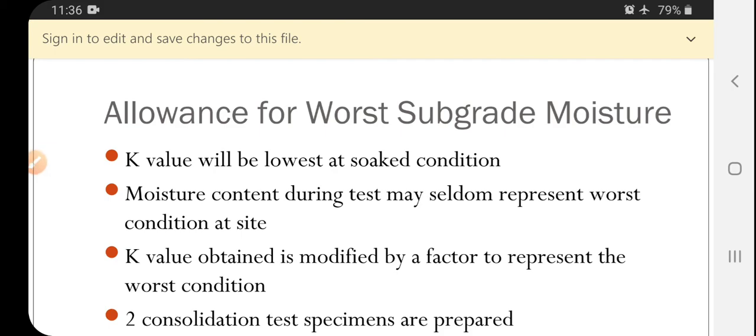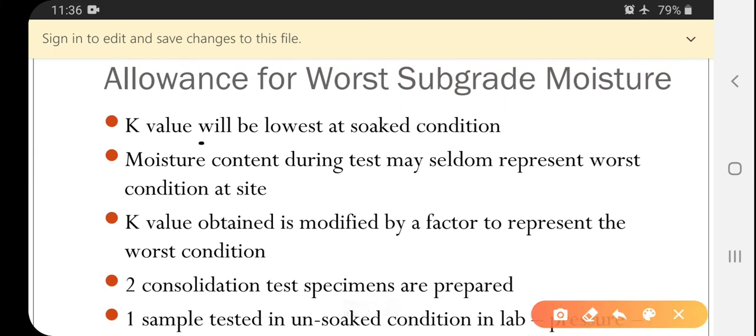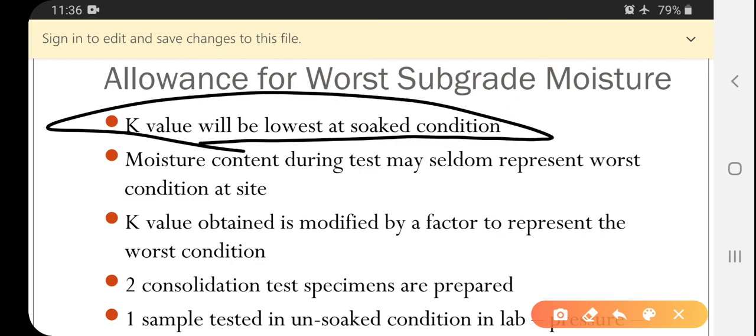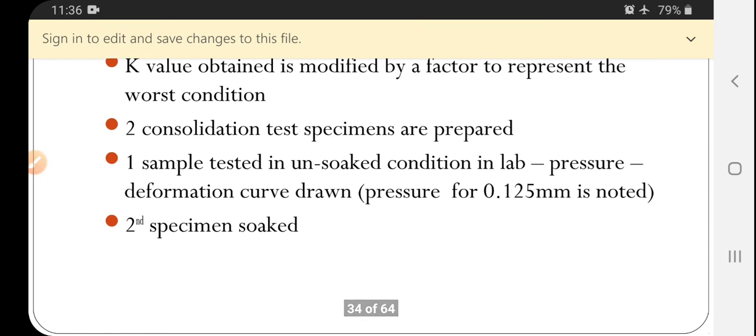Next one is the allowance for subgrade moisture. The K value will be lowest in the soaked condition. Moisture content during the test seldom represents the worst condition of the site. The K value is obtained by modification with a factor to represent the worst condition.